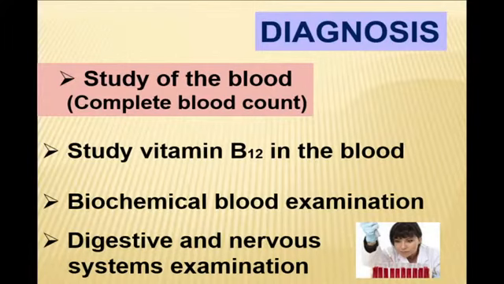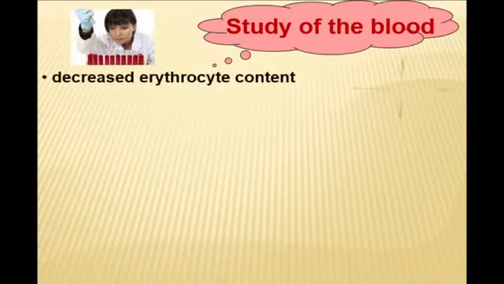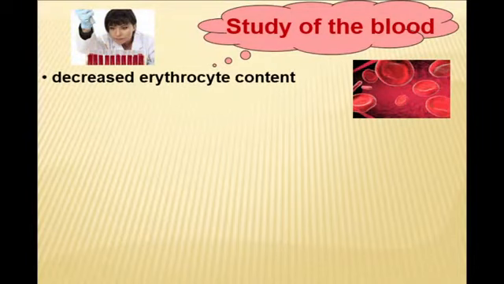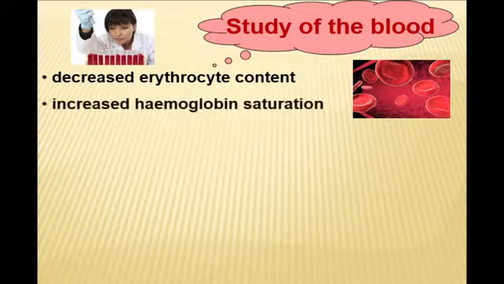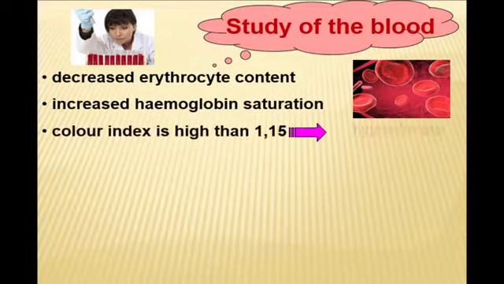And sometimes the patient first enters this department, and only the blood analysis, obligatory for any person, will reveal that the cause of the disease is B12 deficiency anemia. What can you see in blood? As for any anemia, decreased erythrocyte content, but erythrocytes overfilled with hemoglobin, and B12 deficiency anemia is characterized with